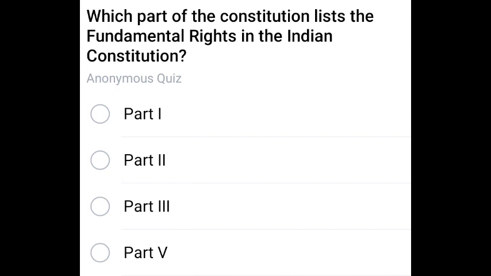Which part of the Constitution lists the fundamental rights in the Indian Constitution? Part 3. It is a repeated question. Part 3 is the correct answer. Next question.